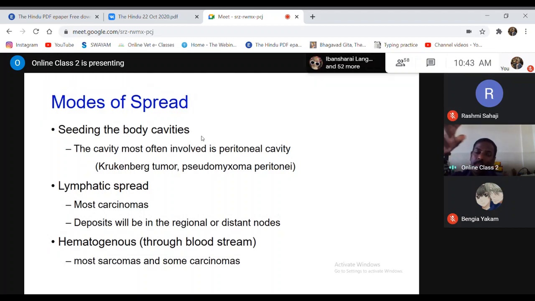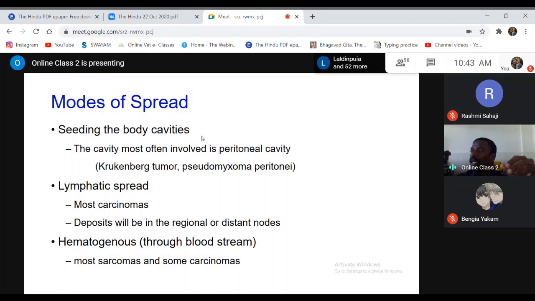Tumor cells from the liver can fall off from that cancerous growth, and then fall into the peritoneum. In that case, the tumor cells from the liver are falling off. That is called seeding.